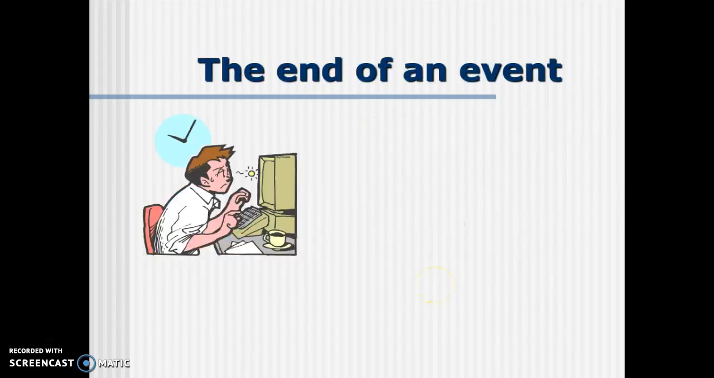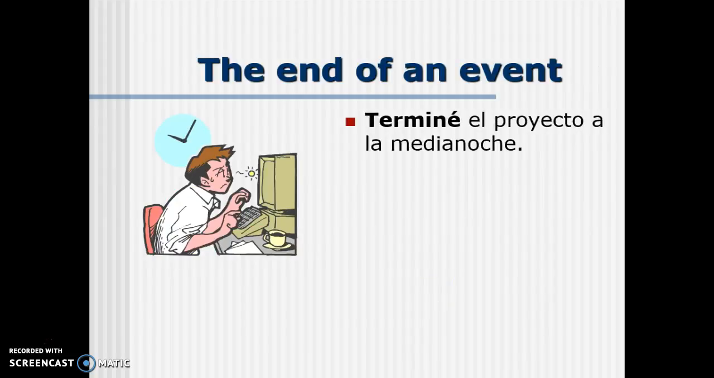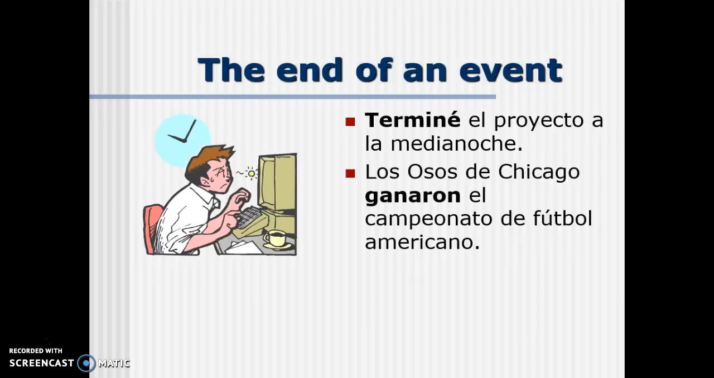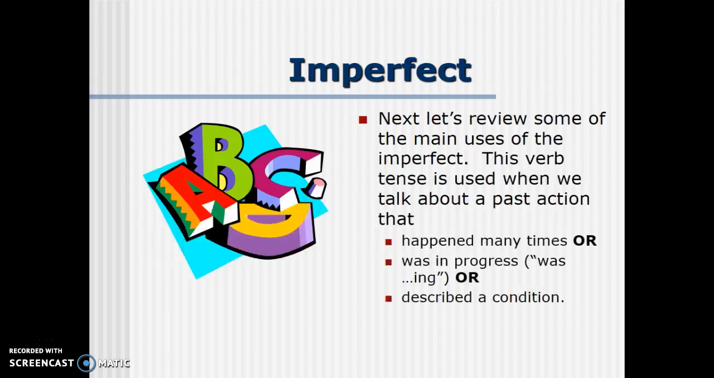And the last reason that we use the preterite tense is the end of an event. Terminé el proyecto a la medianoche. I finished the project at midnight. I finished it in the middle of the night. It was the end of an event. Los Osos de Chicago ganaron el campeonato de fútbol americano. The Chicago Bears won the football game. Again, it was the end of an event. So that's when we use the preterite tense.